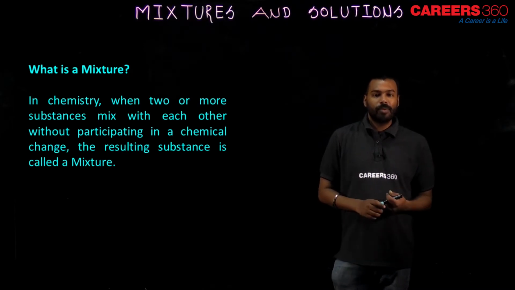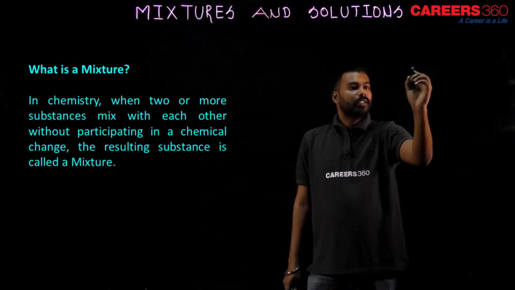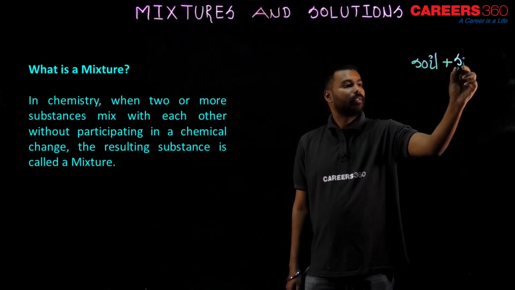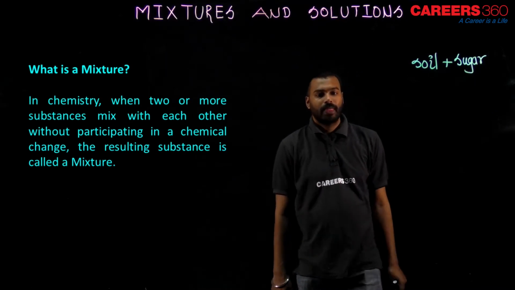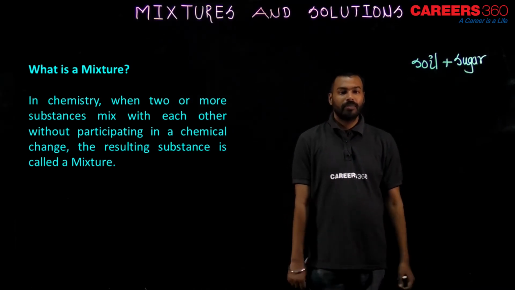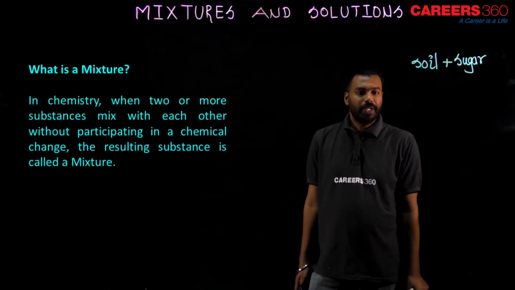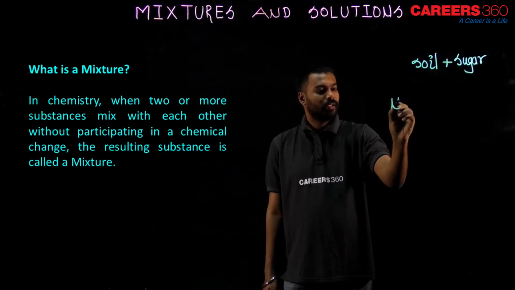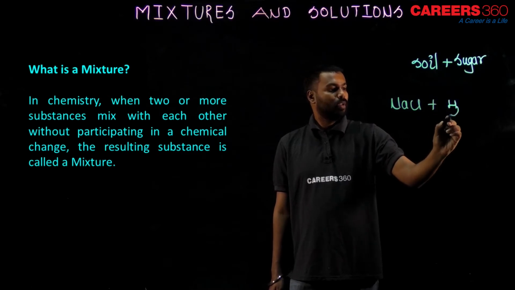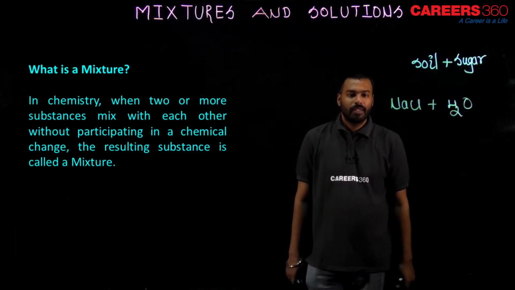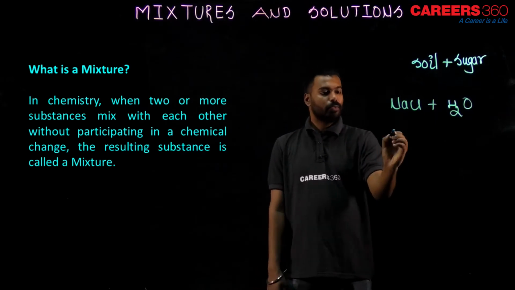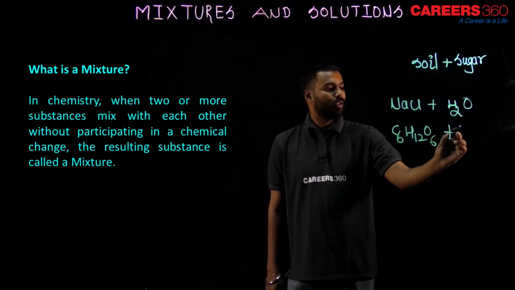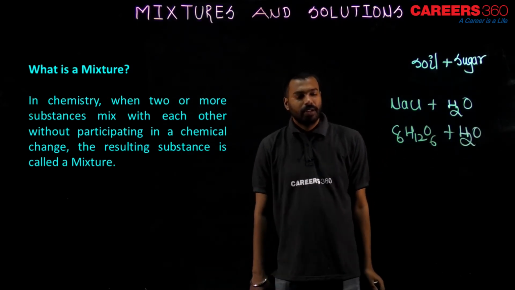Chemical change will not be observed means what? Suppose you are taking soil plus sugar. This is a mixture. Now if you take sugar plus salt, means NaCl plus H2O, water, this is also a mixture. Sugar plus water is also a mixture. Glucose, this is the formula of glucose, C6H12O6, plus water. This is also a mixture. So they are mixtures only.